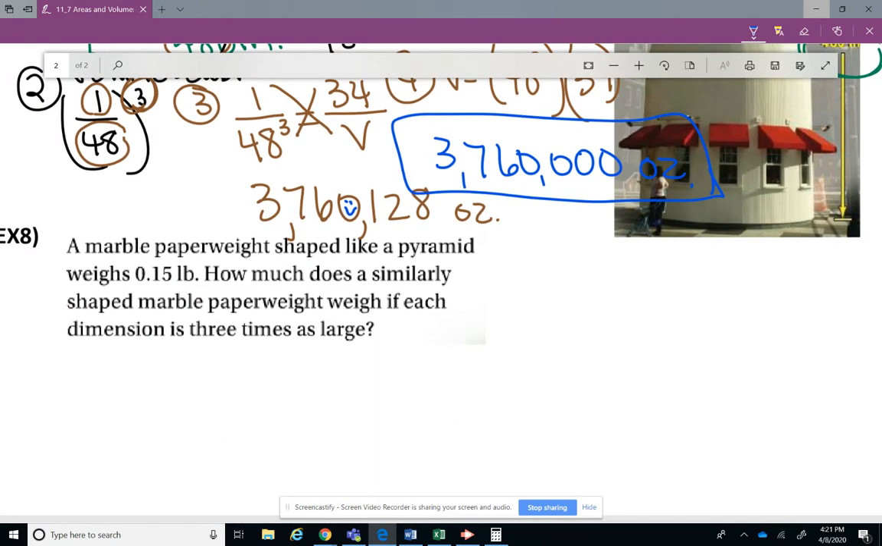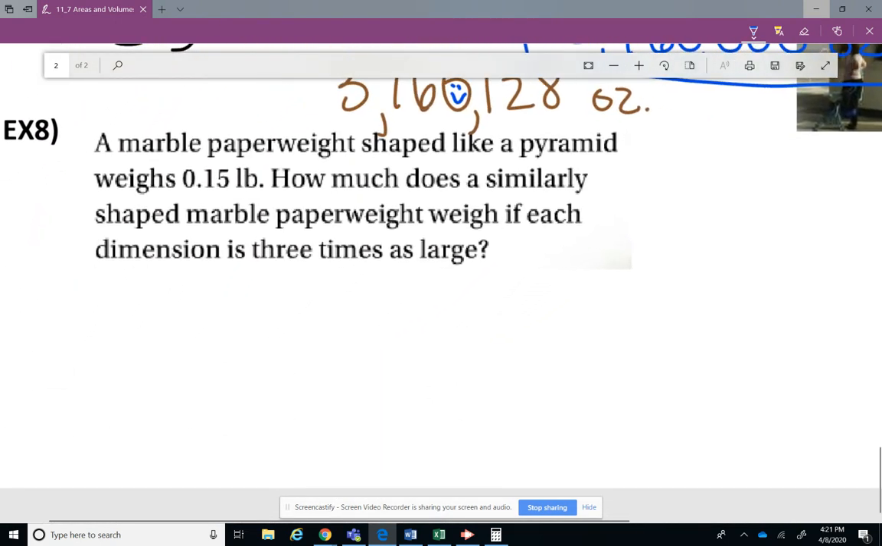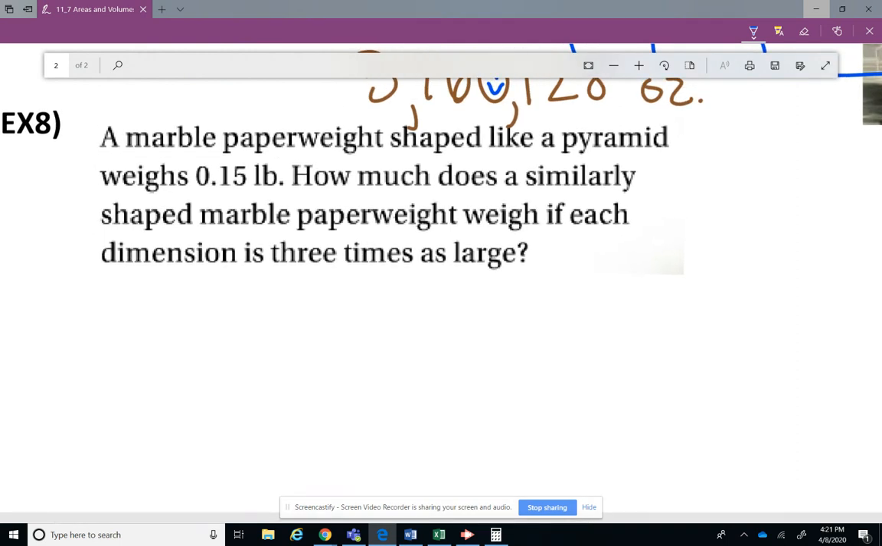All right, last one, you guys. You got this. A marble paperweight shaped like a pyramid weighs 15 hundredths of a pound. How much does a similar shaped marble paperweight weigh if each dimension is 3 times as large? All right, so think about that one for a minute.